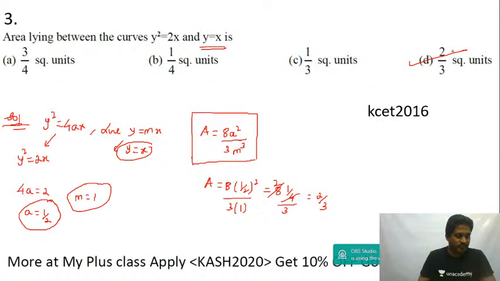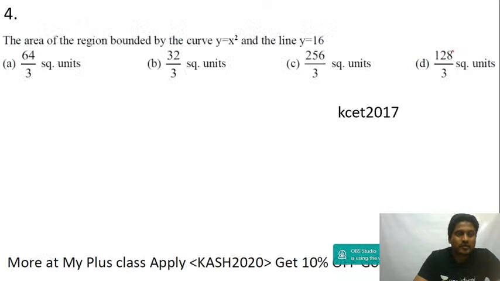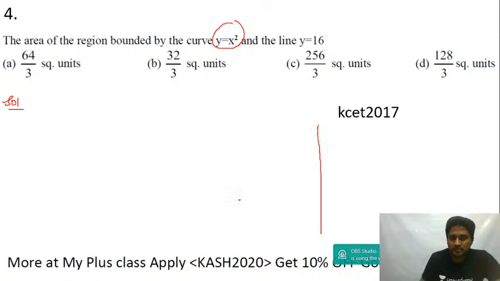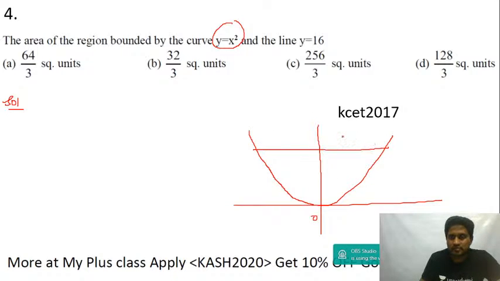Alright guys, let's move to the next question. Area bounded by y square is equal to x and the line y equal to 16. Now x square is equal to y, or y equal to x square, is an upward parabola. It's an upward curve, and this line is y equal to 16. This is x, this is x dash, and this will be y equal to 0.